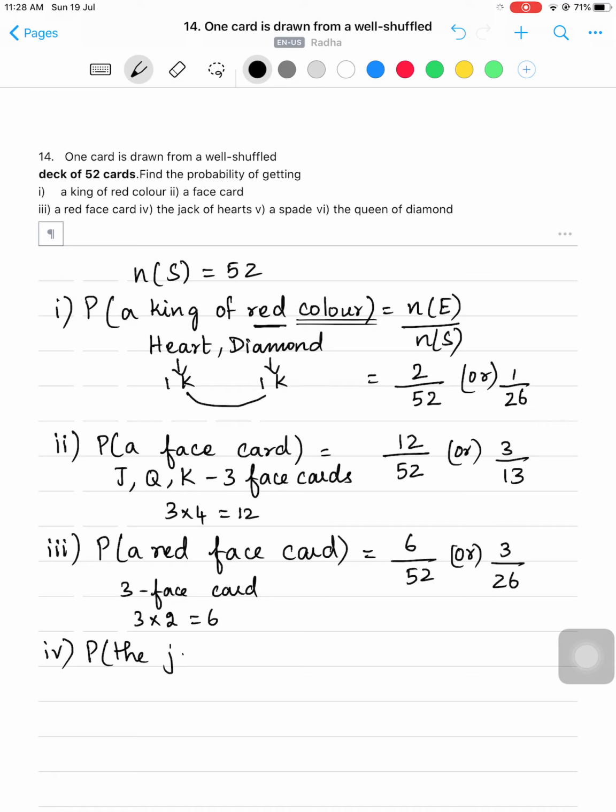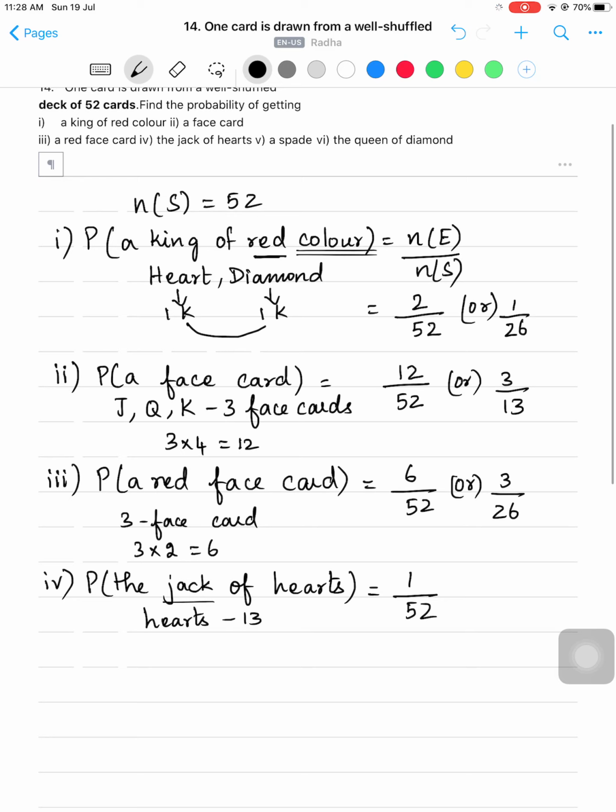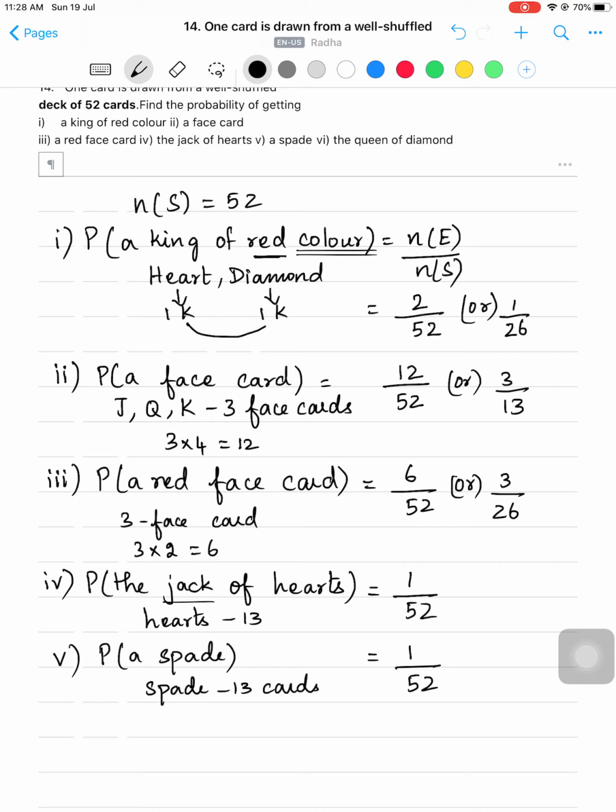What about the fourth one? Probability of getting the jack of hearts. So out of 52, how many hearts are there? Heart cards are there 13. In that how many jack will be there? There is only one jack in heart. So 1 by 52. What about the fifth one? Probability of getting a spade. You know a spade is nothing but a suit. You know every suit has how many cards? 13 cards are there. So out of 52, 13 spade cards are there. 13 by 52. Again, if you want, you can reduce to lowest term and say 1 by 4.